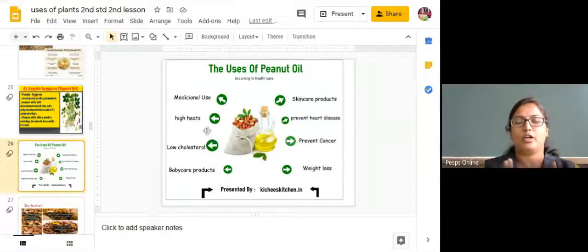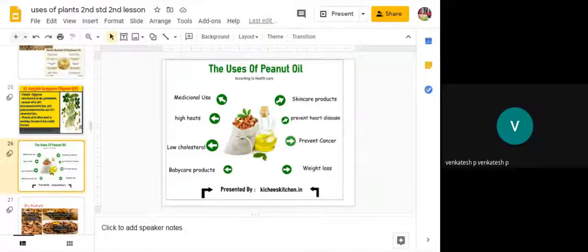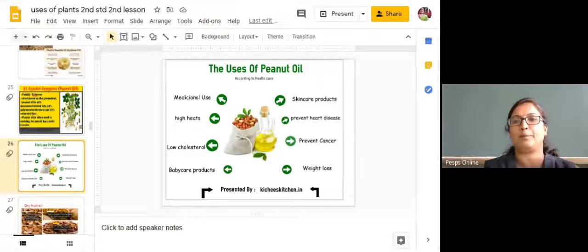Okay, if you eat the peanut, then your body will be in high heat. It will regulate your body temperature. It is going to reduce your cholesterol. It lowers the cholesterol and has medicinal uses. And it is going to prevent cancer. If you use the peanut oil, it is going to prevent cancer and heart diseases, and we can get many more skincare products from the peanut oil.